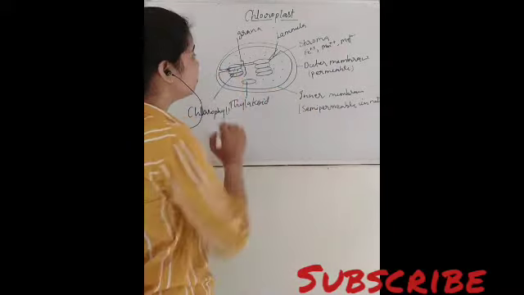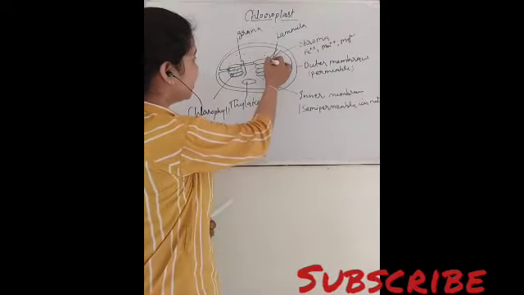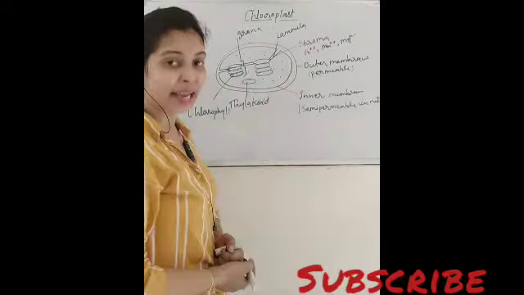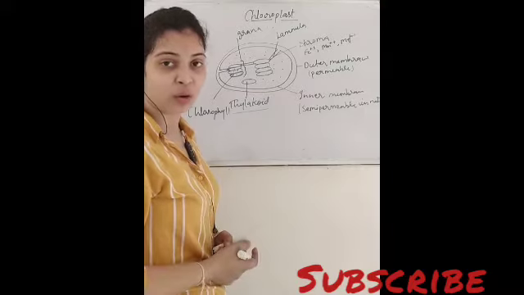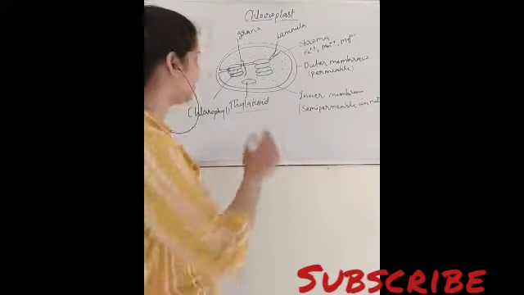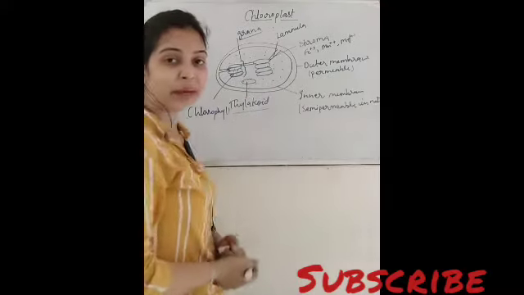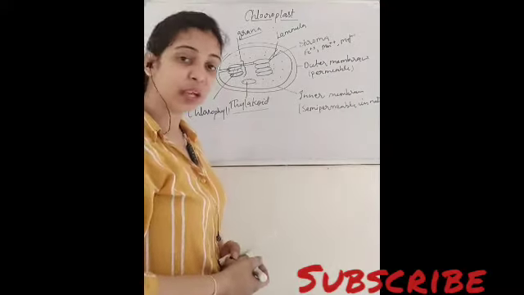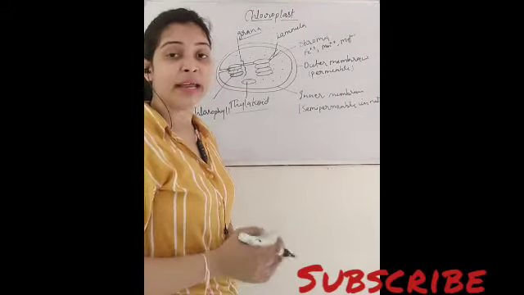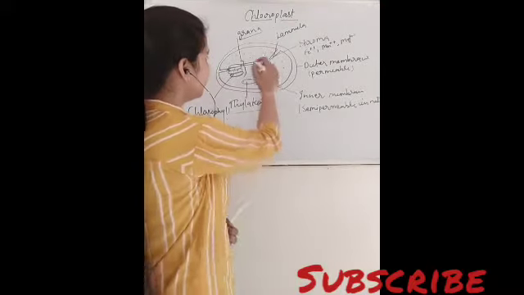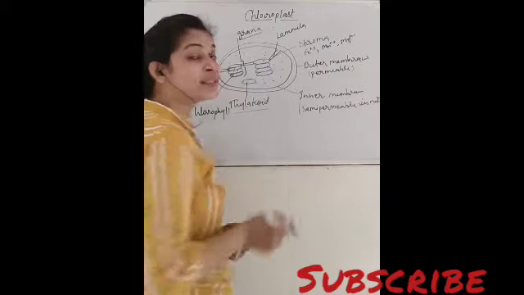And from the inner membrane you can see that lamellae are attached, and these lamellae are further attached with the disc-like structures which are known as thylakoids, and the bunch or cluster of thylakoids is also known as grana. Inside the thylakoids, the green pigment, that is chlorophyll, is found. And here two types of reaction take place, in which the light reaction takes place in the grana, while the dark reaction takes place in the stroma.